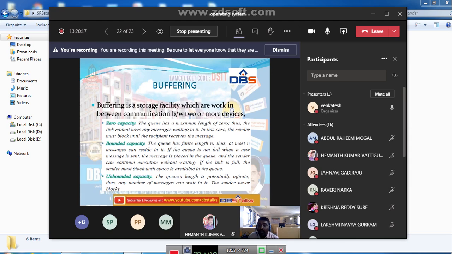Next one is unbounded capacity. Unbounded capacity buffer means there is no limit for the buffering, no limit for the storage area. We can store any amount of data in the unbounded capacity, whereas bounded has limited capacity, and zero capacity means there is no buffering. If you maintain a buffer with zero capacity, we are not storing any data in it. We can say no buffer. So these are the three types of buffer: zero capacity, bounded capacity and unbounded capacity.